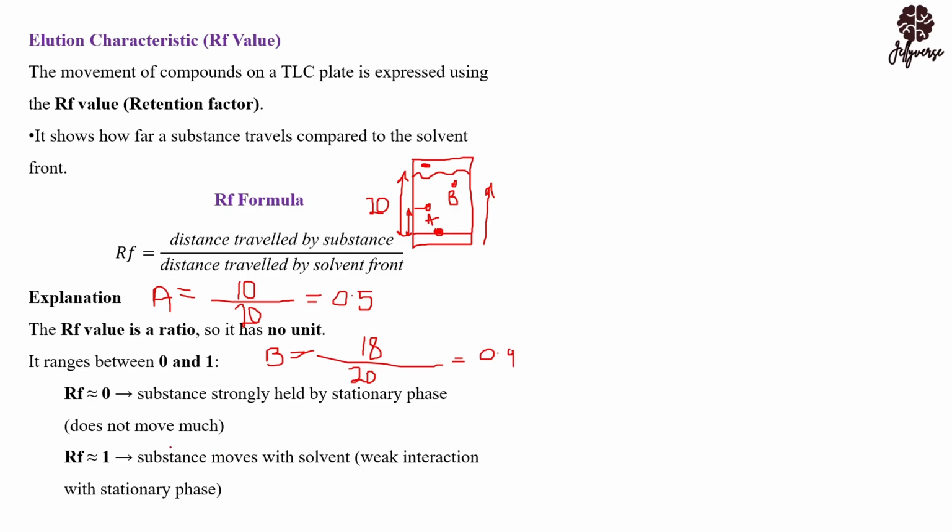Then if RF is equal to 1, let's have a compound C. If compound C is here, then this means that the distance traveled by compound C will also be 20, and 20 divided by 20 is 1. Meaning the compound is interacting with the solvent alone. It's not interacting with the stationary phase, so it is not slowing down.